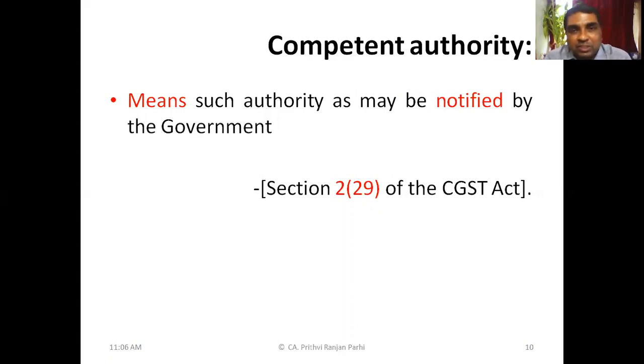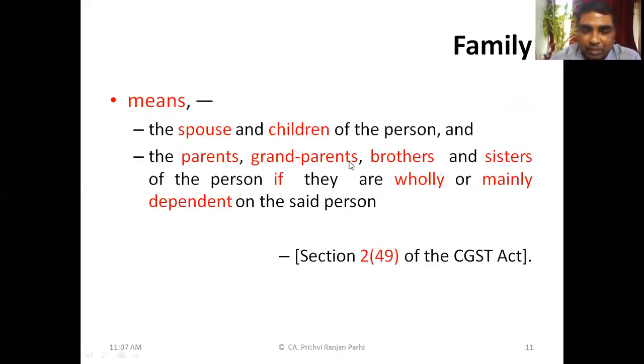Competent authority means such authority as may be notified by the government. So government, at different points of time, keeps on notifying, for which kind of activities or for which area, who is the competent authority. So it depends upon the notification.